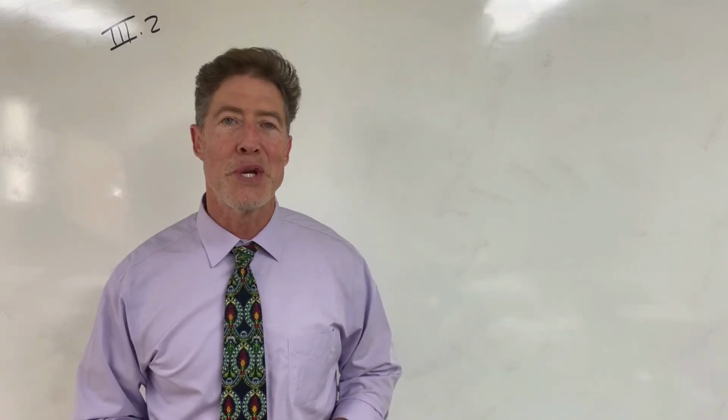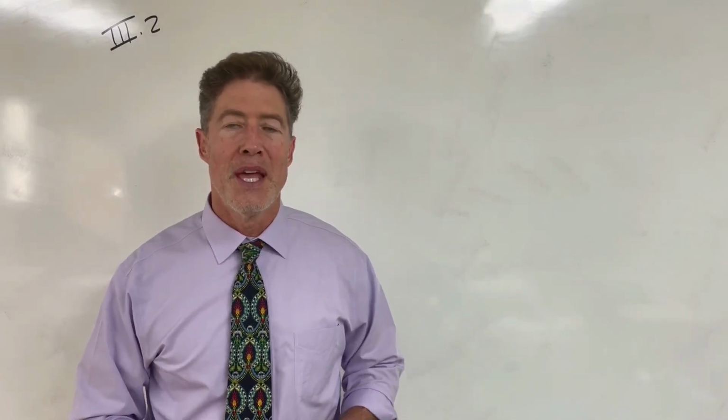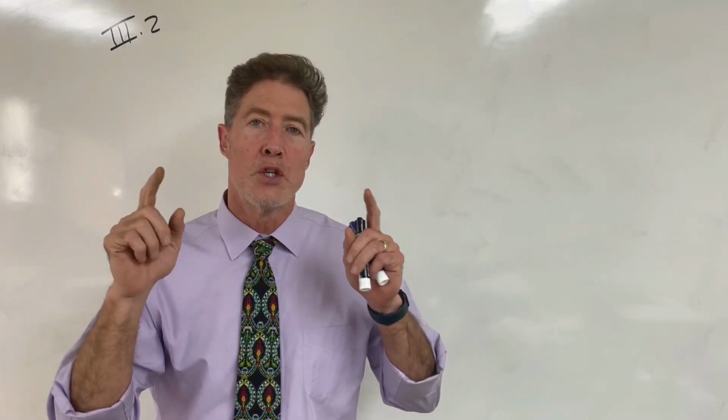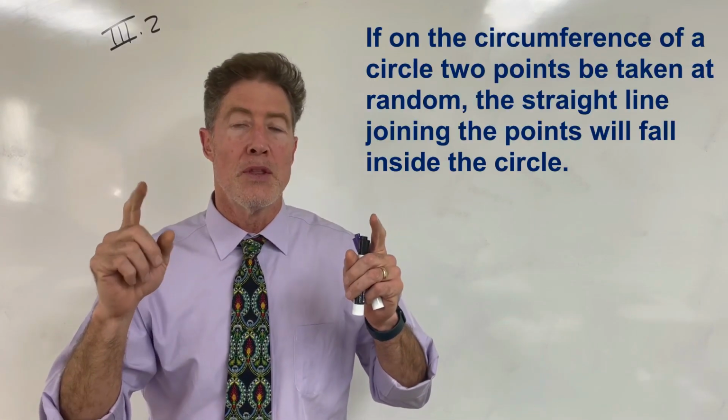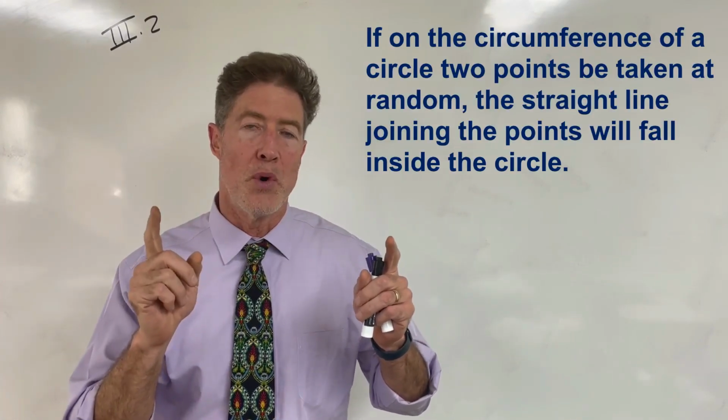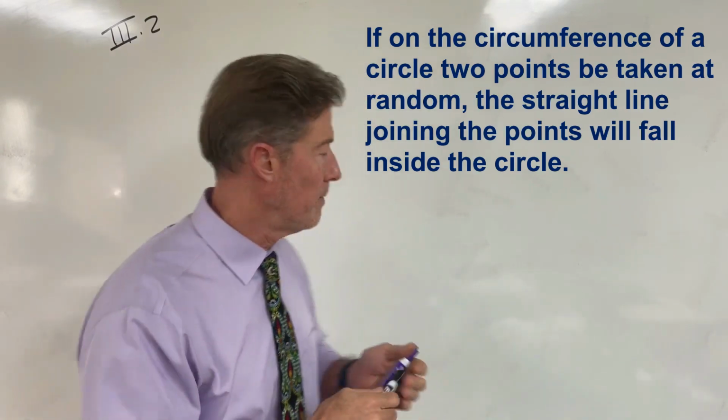Euclid's Elements, Book 3, Proposition 2. If on the circumference of a circle, 2 points be taken at random, the straight line joining those 2 points will fall within the circle.